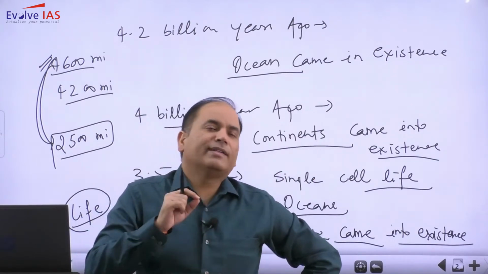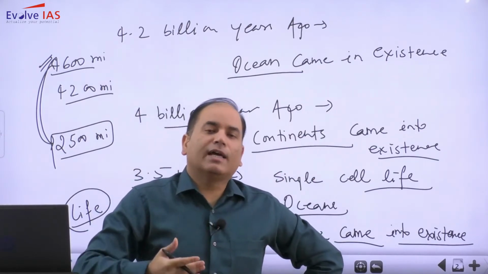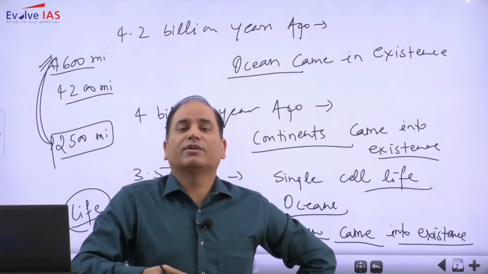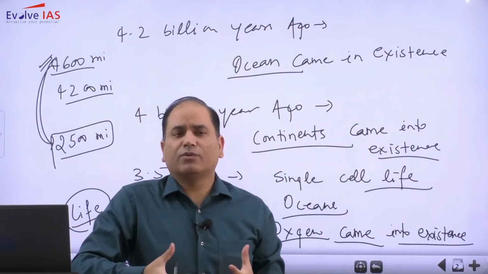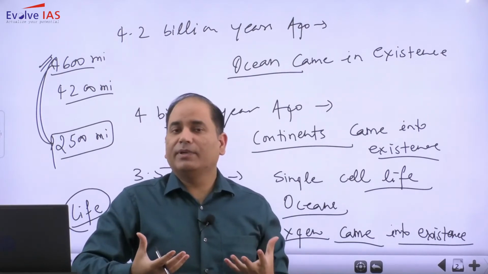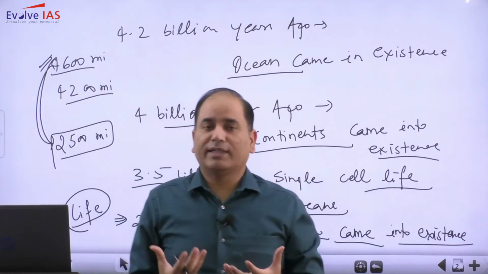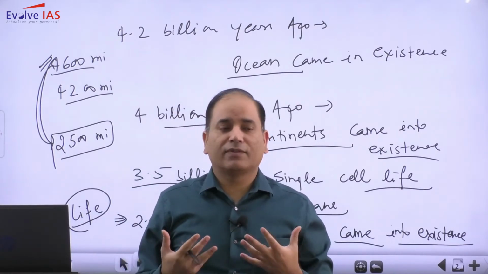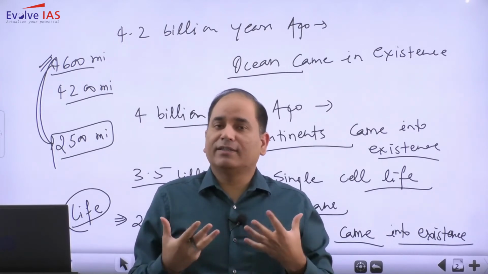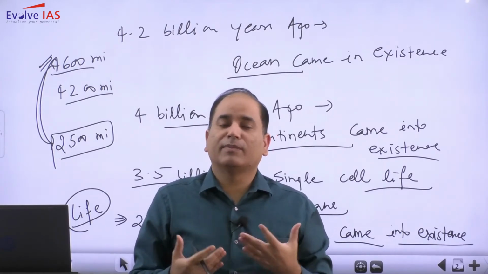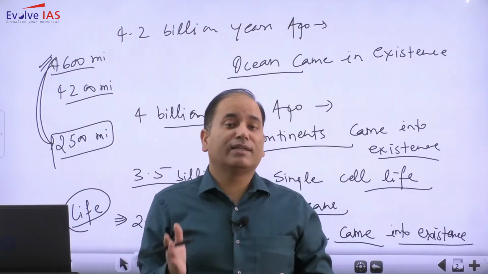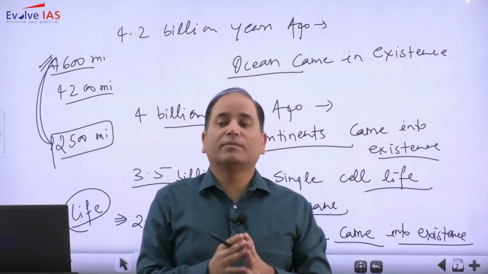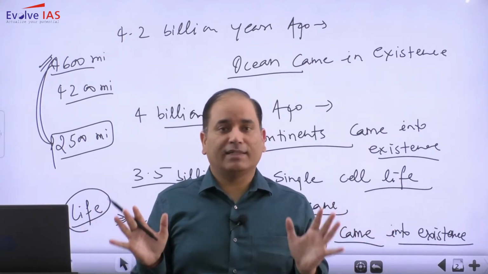So you will find that once the oxygen was released, because the nature of oxygen is cold, when this oxygen was released in a large quantity on the earth's surface, cooling was witnessed, and this cooling resulted in the onset of an ice age, the cryogenian ice age. This cryogenian ice age happens to be one of the widespread ice ages.